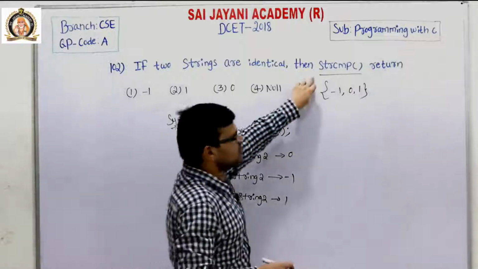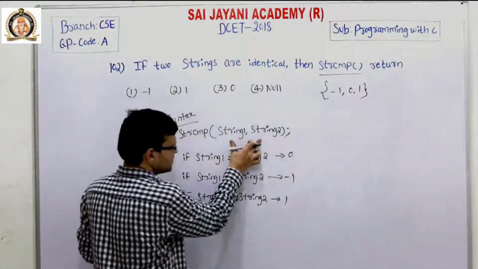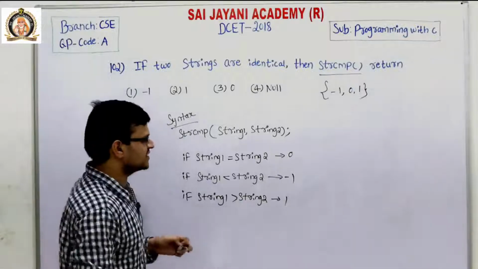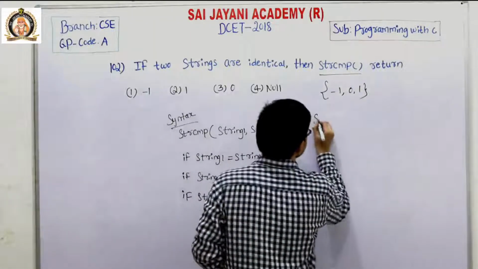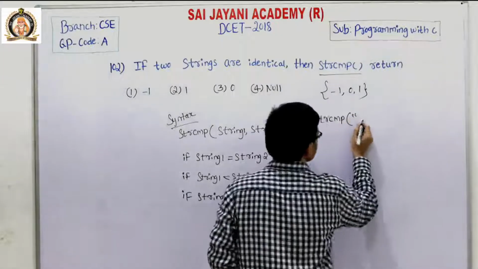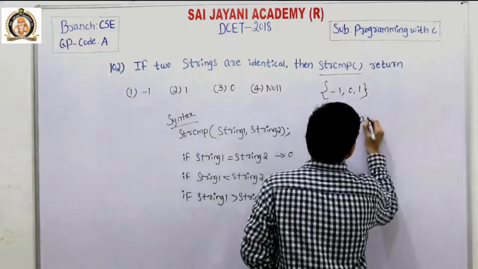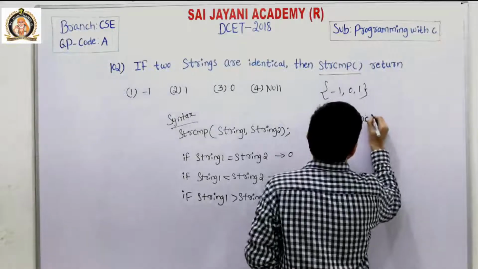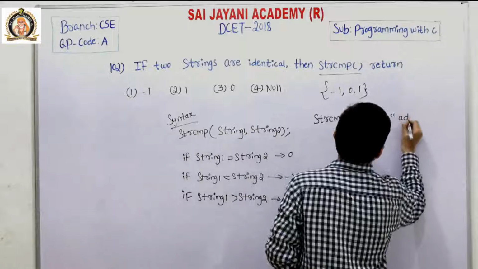The strcmp function compares two strings character by character. For example, consider strcmp of AC and AD.